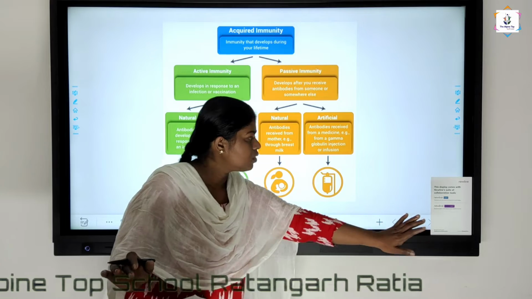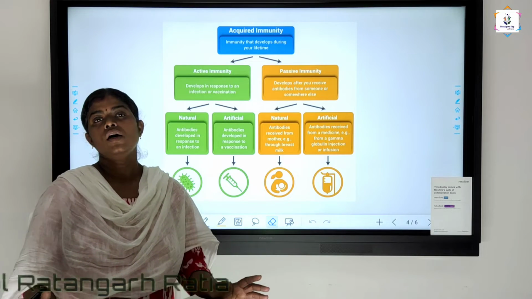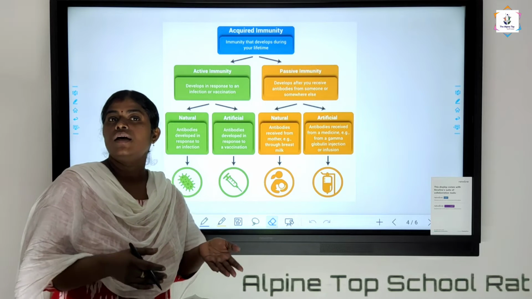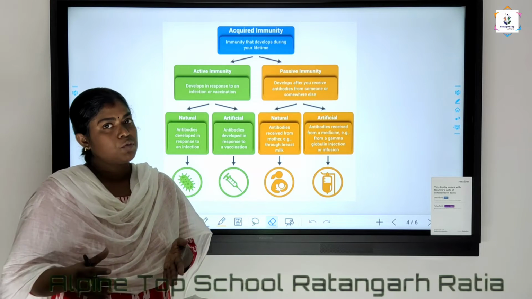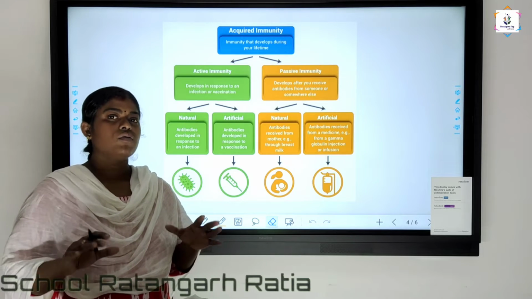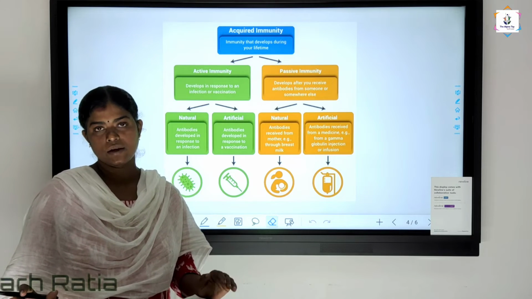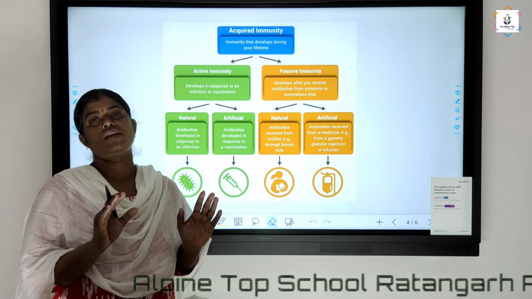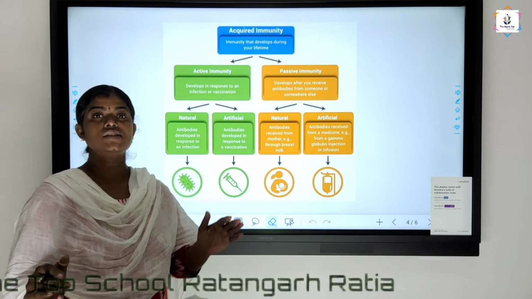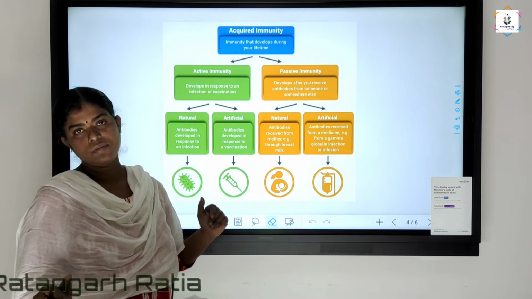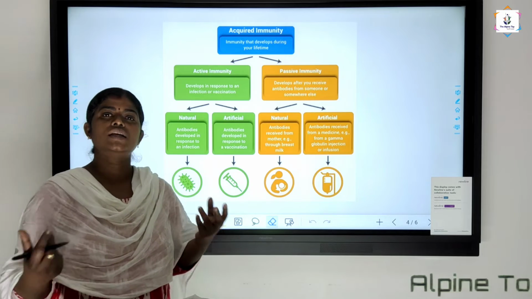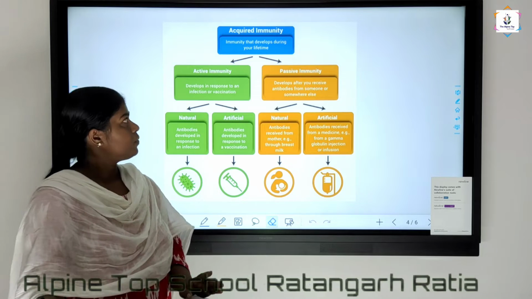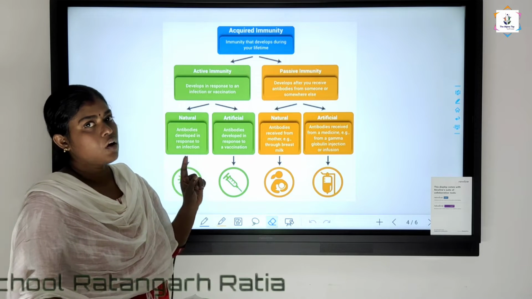And after your birth you are exposed to so many kinds of microbes. Even though we are having this local defense system and we are having WBC, somehow we will get infected with some kind of diseases, right? So after that we are getting a capacity to fight against a disease. After getting infected, we are getting a capacity to fight against a disease. That is what we call acquired immunity. Acquired immunity means after birth you are getting a capacity to fight against diseases because of various reasons. That is acquired immunity. Hope it's clear for you.